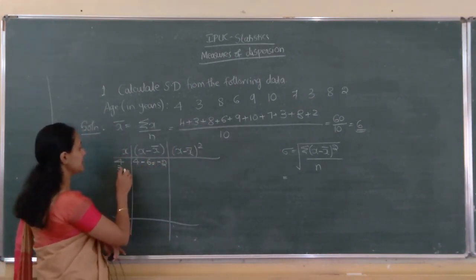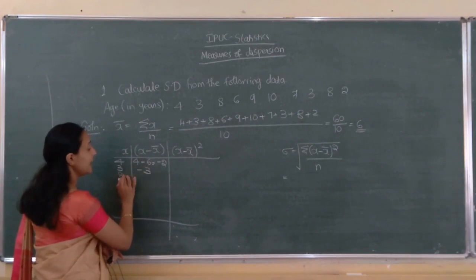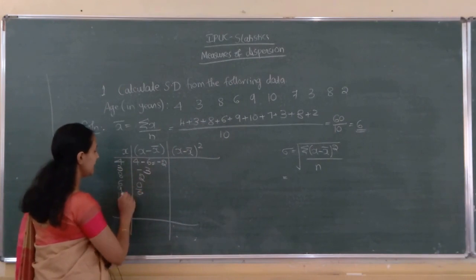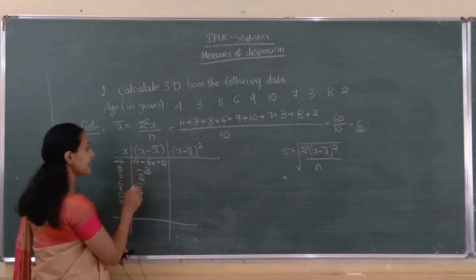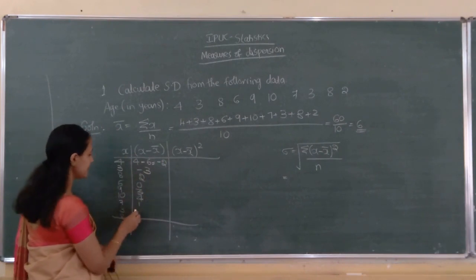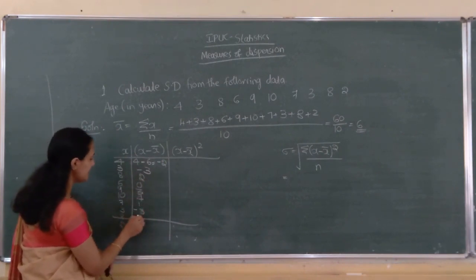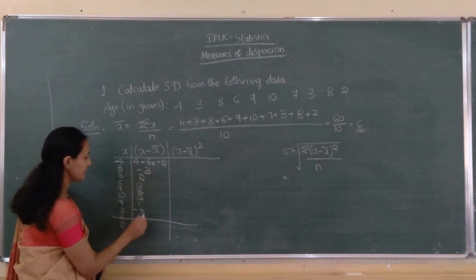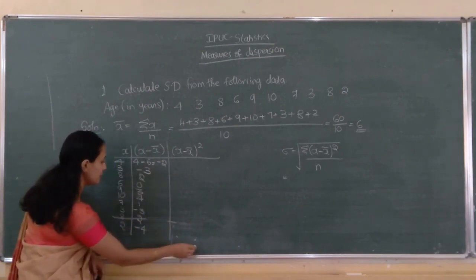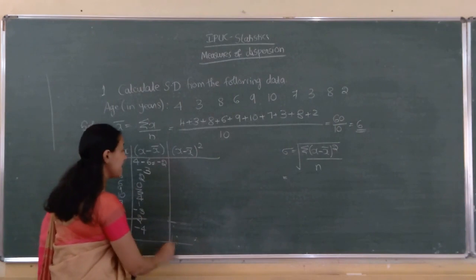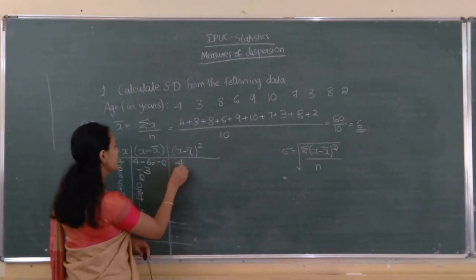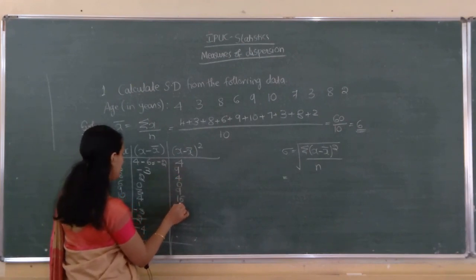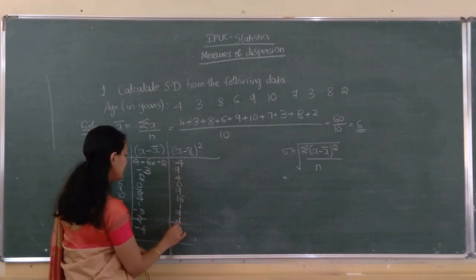4 minus 6 is minus 2, 3 minus 6 is minus 3, 8 minus 6 is 2, 6 minus 6 is 0, 9 minus 6 is 3, 10 minus 6 is 4, 7 minus 6 is 1, 3 minus 6 is minus 3, 8 minus 6 is 2, 2 minus 6 is minus 4. Correct? Next we have to compute its square, x minus x bar the whole square: 4, 9, 4, 0, 9, 16, 1, 9, 4, 16.